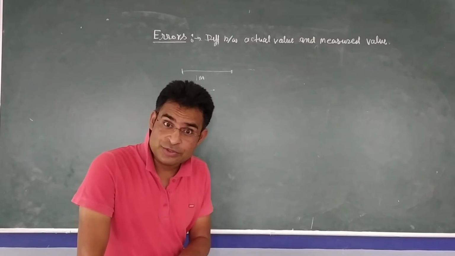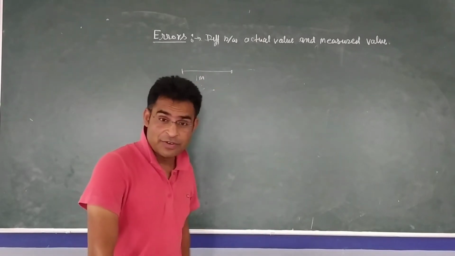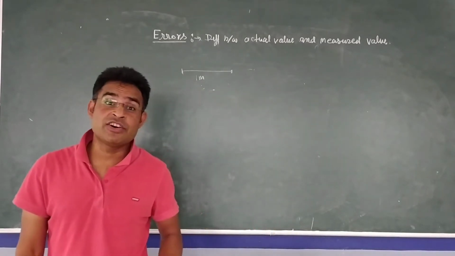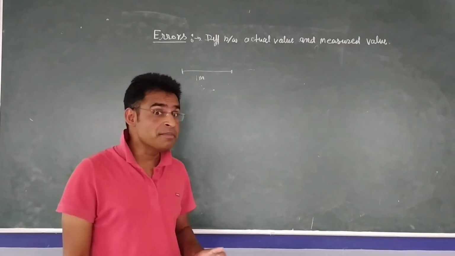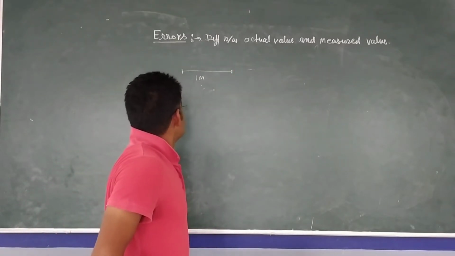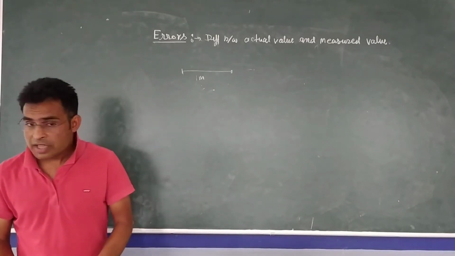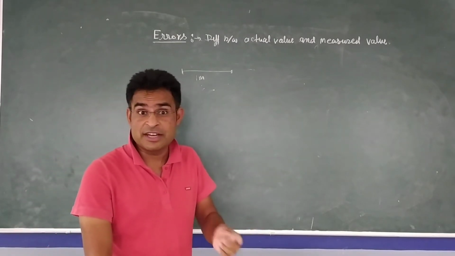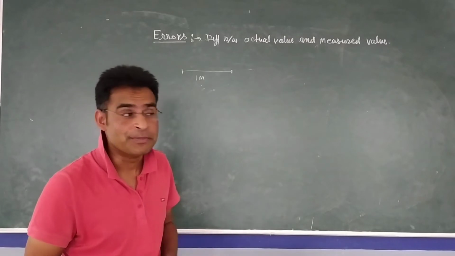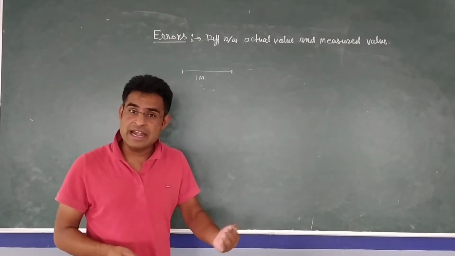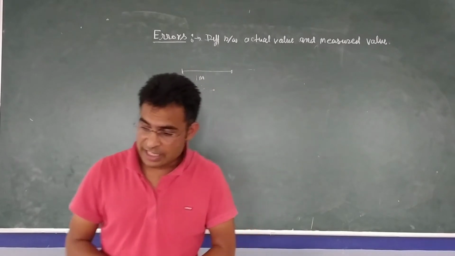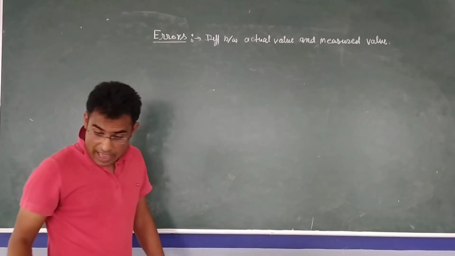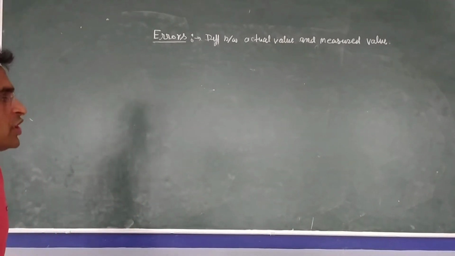And if we have some other instrument, some other meter scale, and actual distance is 1 meter, it's reading 98 centimeter in place of 1 meter. So again there is an error. There is a difference between actual value and measured value. So first case, if you are reading 102 centimeter in place of 1 meter, that error is called positive. And if you are reading 98 centimeter or 97 centimeter in place of 1 meter, that error is negative. So basically error is difference between actual value and measured value of any physical quantity.